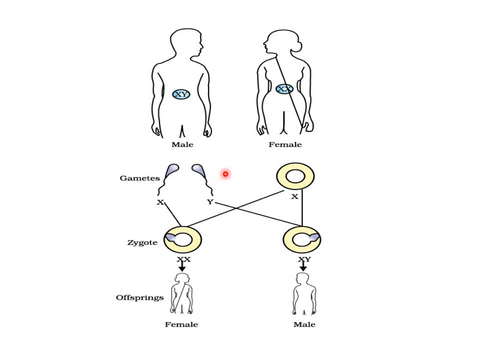Okay, now as you can see, now we'll start understanding sex determination. As you can see, male में जो 23rd pair of chromosome होता है उसका क्या arrangement होता है?